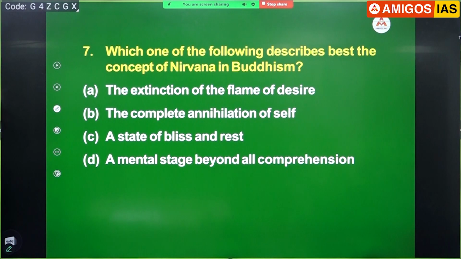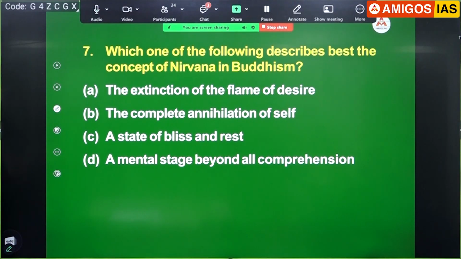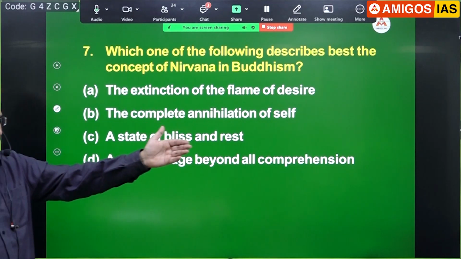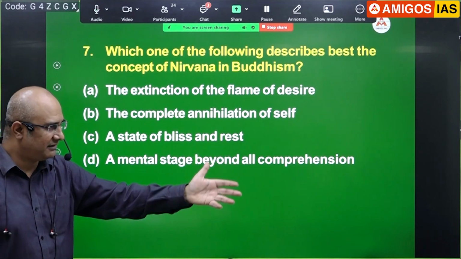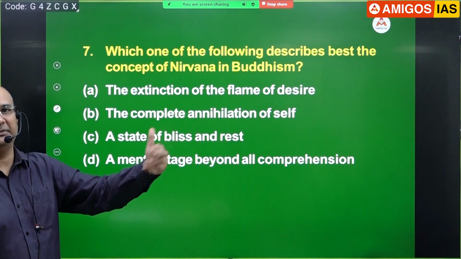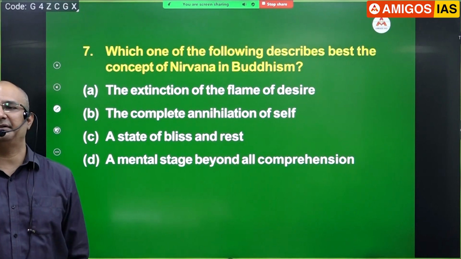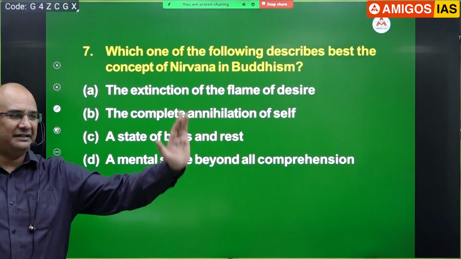It's not C, definitely. Nirvana. As I stressed in class, nir means a negative prefix, which means something is not there. Did I not tell you in your class? Nirvancha. Vancha means a desire. Nirvancha would have become nirvana, meaning a state of mind free of desires.